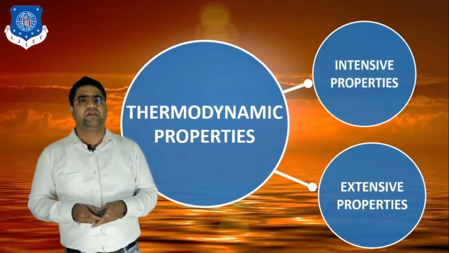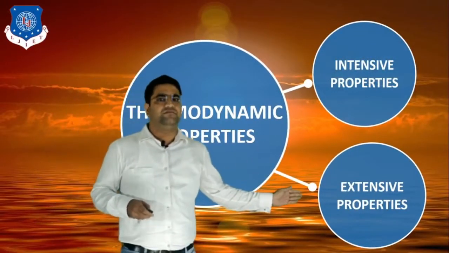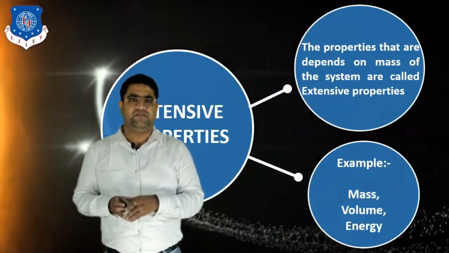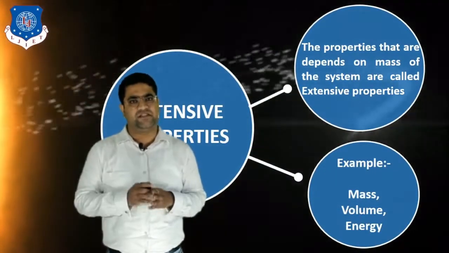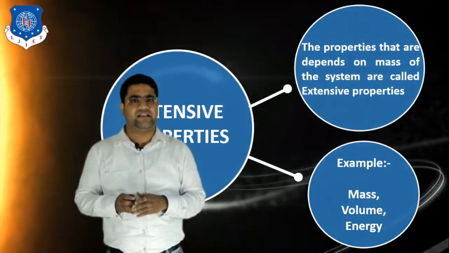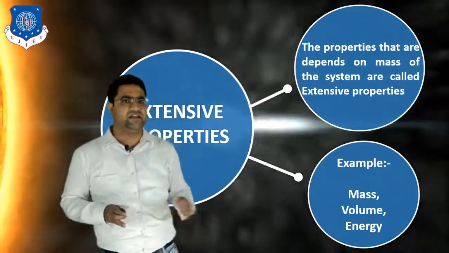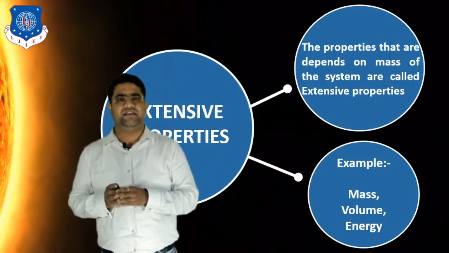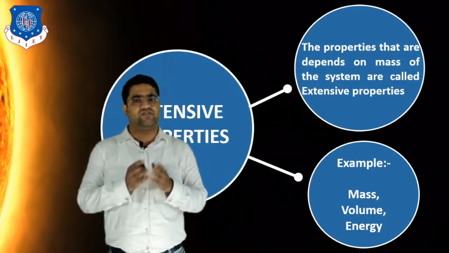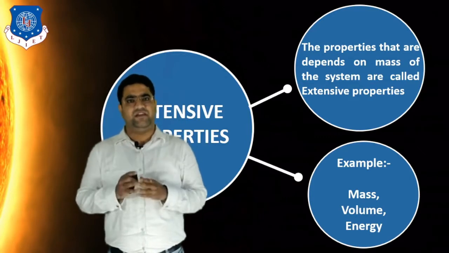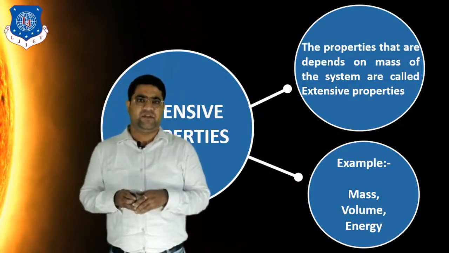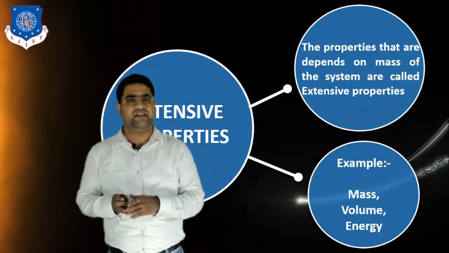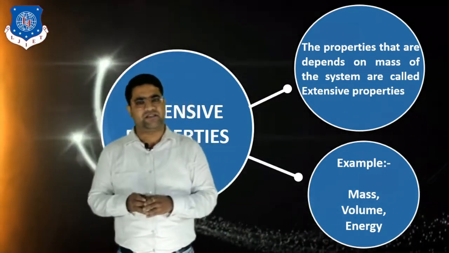Next is the extensive property. Extensive property means the properties which depend on the mass of the system. The examples of extensive properties are mass, volume and energy. So we can clearly understand that energy depends on the mass. If we increase the mass in the system, then automatically the energy of the system will increase. So we can say that energy depends on the mass.